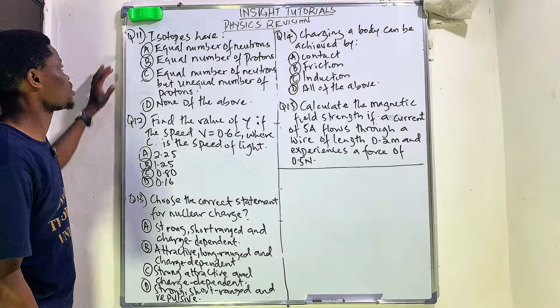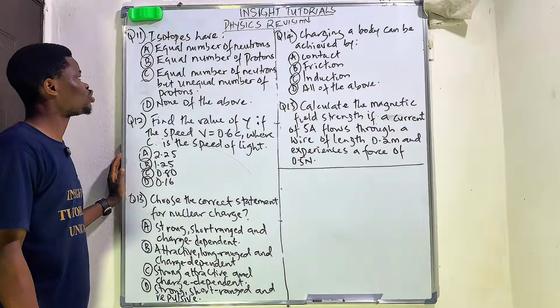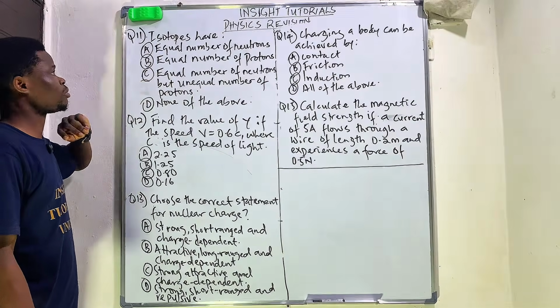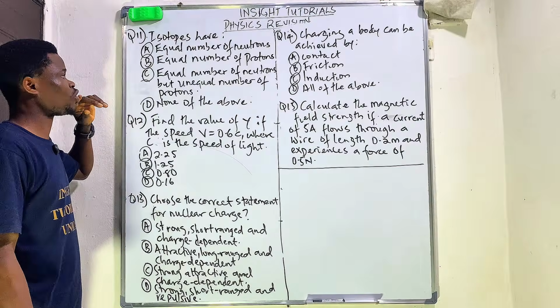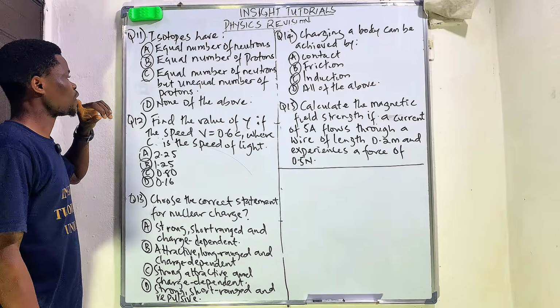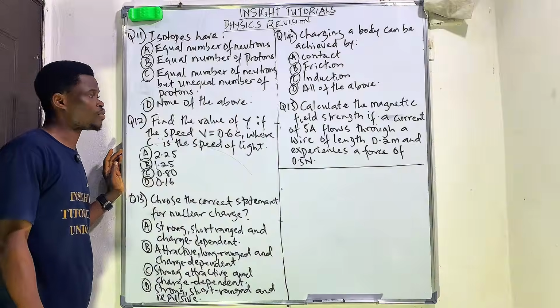Question 11 says that isotopes have: A says equal number of neutrons, B says equal number of protons, C says equal number of neutrons but unequal number of protons, D says none of the above.